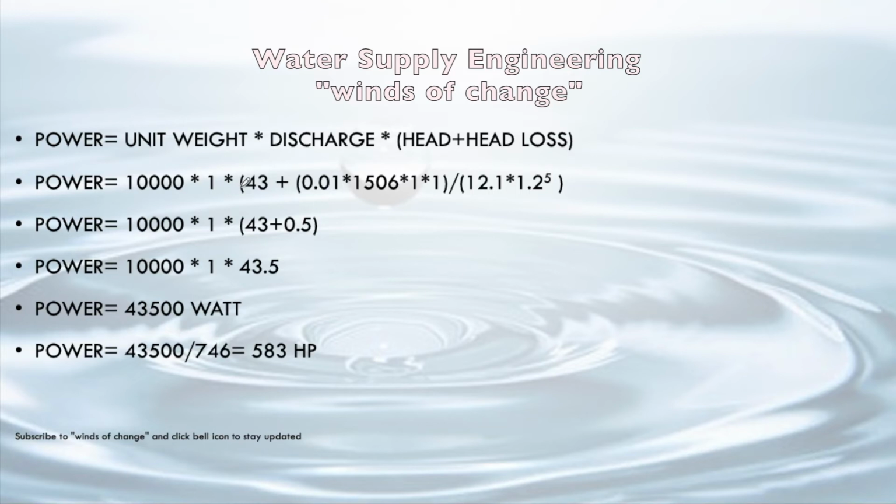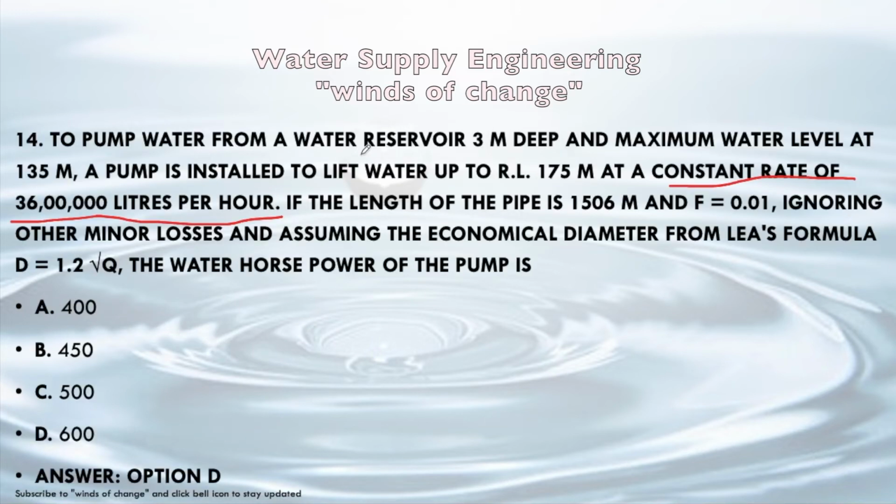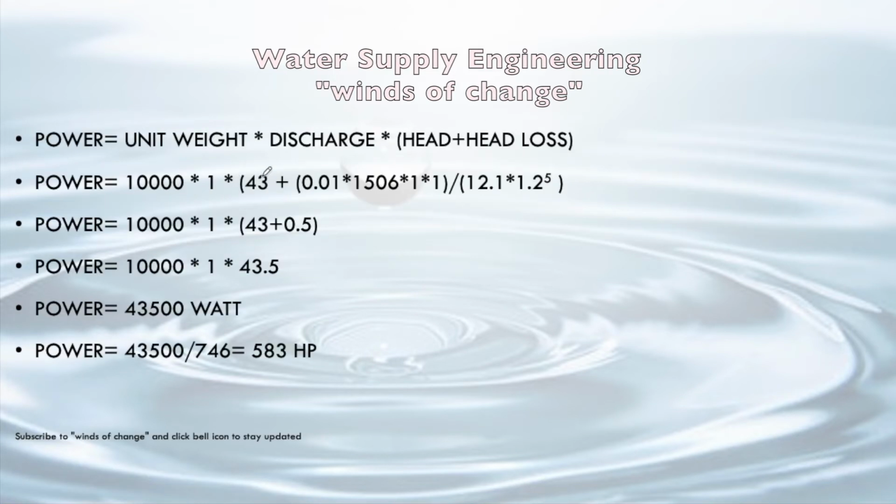Head difference is 43. Let's see, there is a reservoir 3 meter deep and the maximum water level at 135 meter, where it should be installed, and the RL of the pump is to lift water up to an RL of 175 meter. So 175 minus 135, the difference is 40 meter, and again the water in the reservoir is 3 meter deep, so the total head difference will be 43 meter.